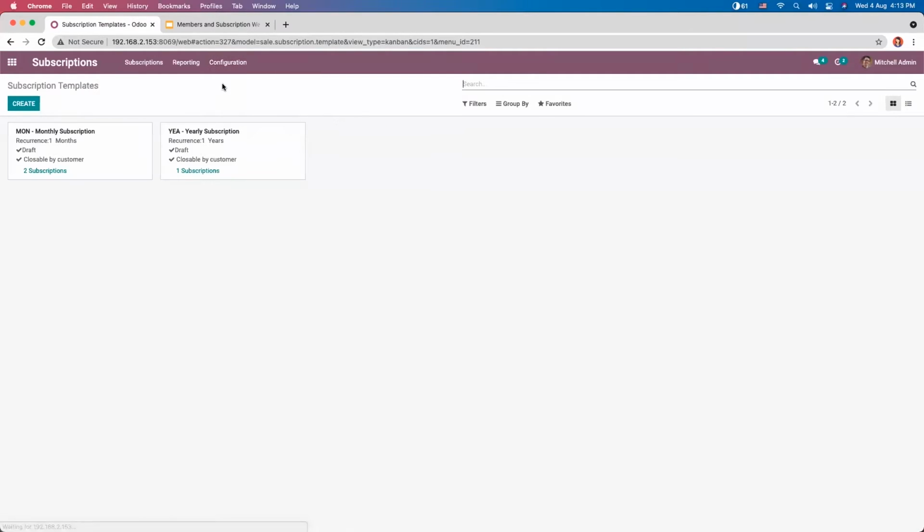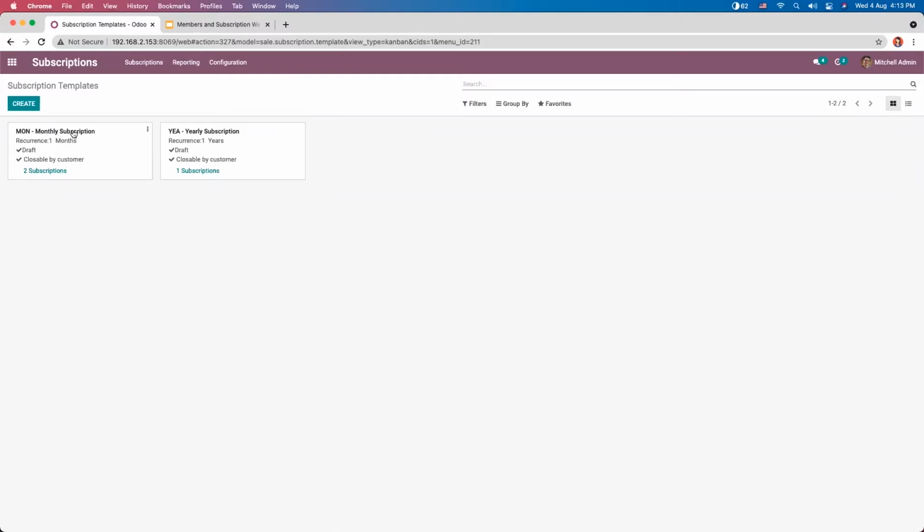So Odoo users can create subscriptions as a product and sell to the customers on the basis of subscription plans. So you can see these are some of the subscription plans. The recurrent frequency can be set for the subscribers as per the requirement, along with the number of bill cycles for the subscribers.